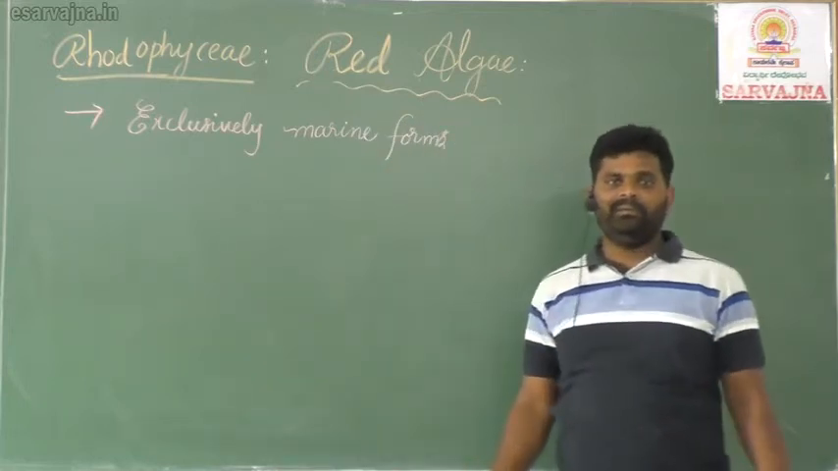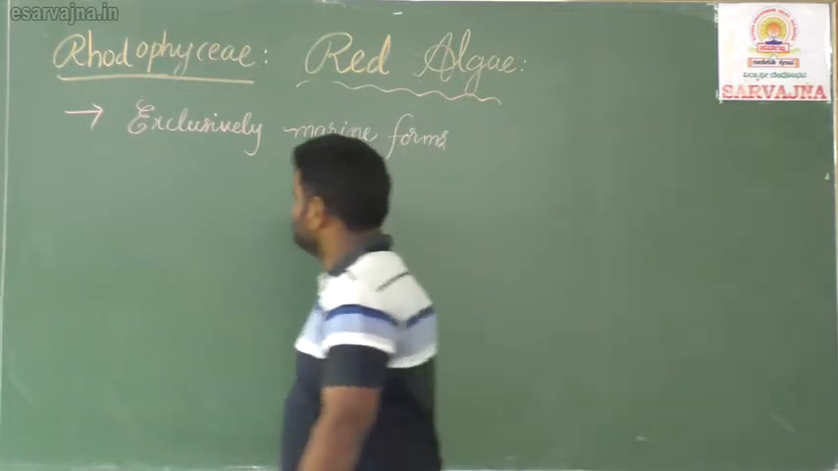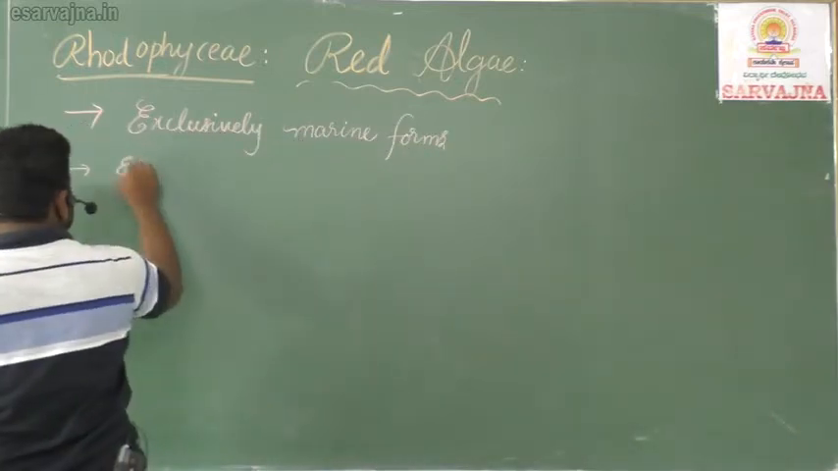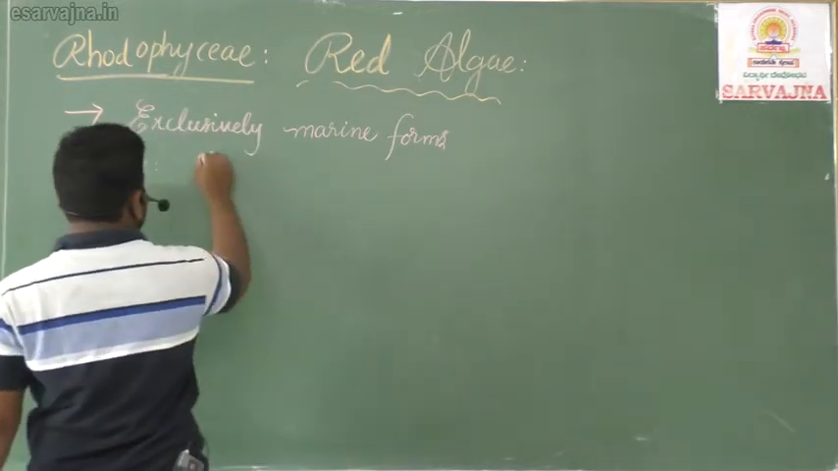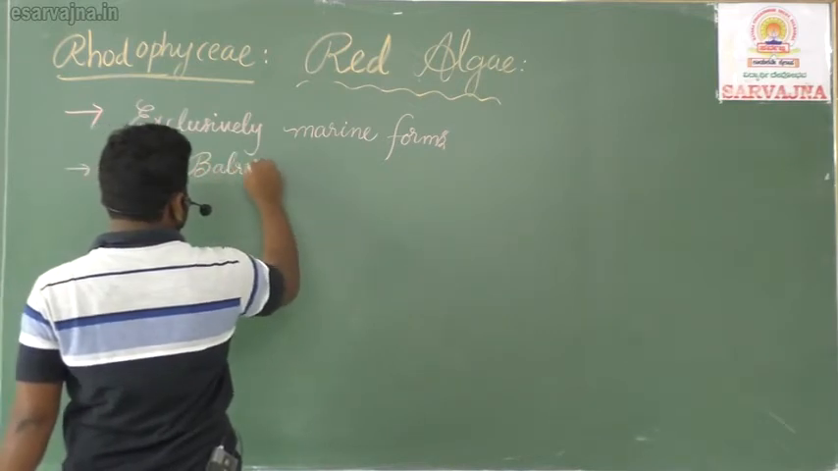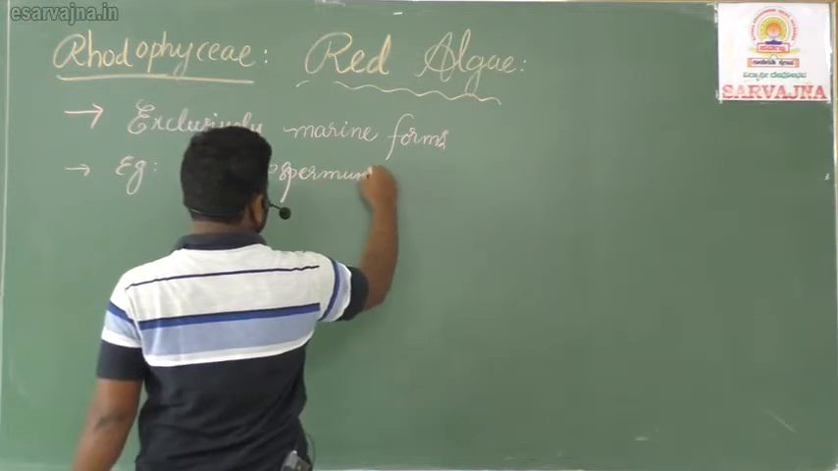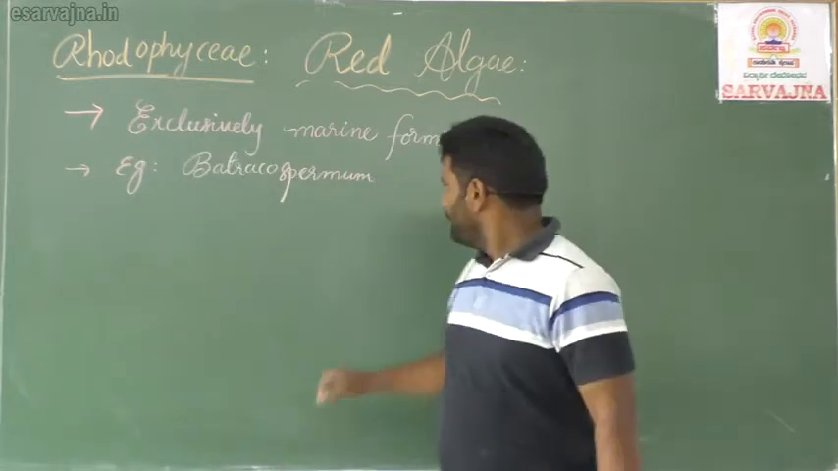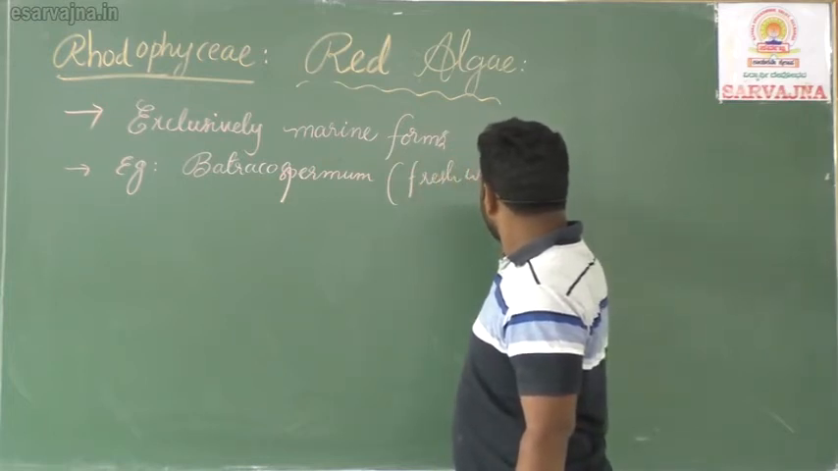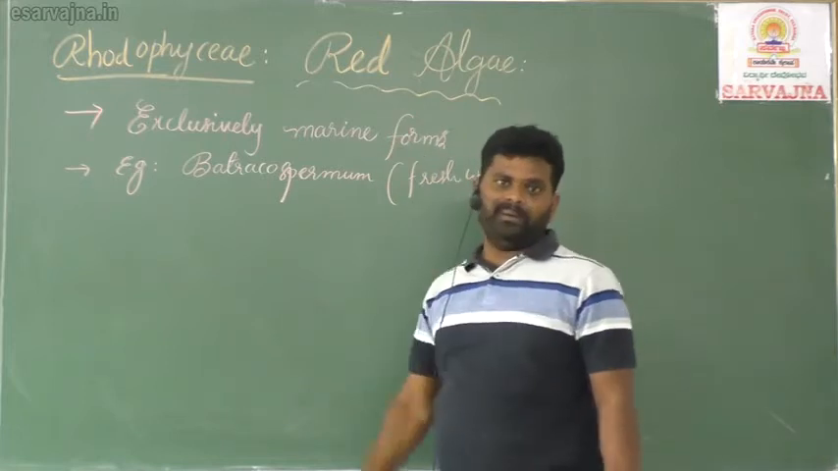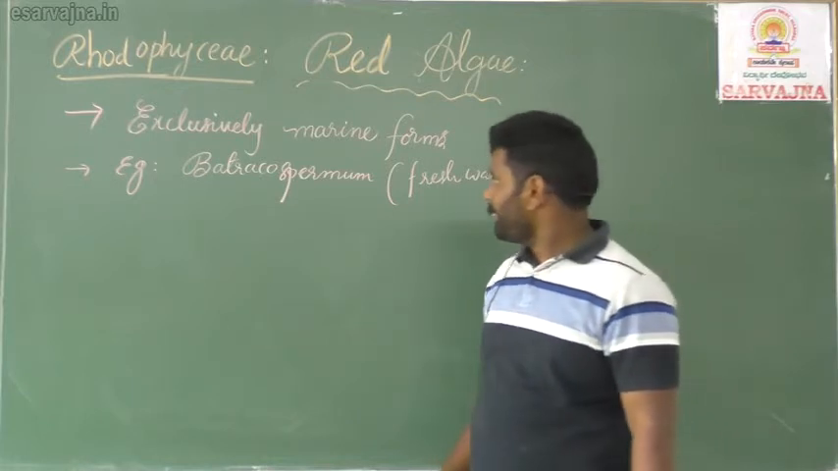They are only found in marine water, but there is an exception, which is a freshwater red alga, that is nothing but Batrachospermum. Batrachospermum is a freshwater red alga. Are you understanding, my children? This is a very important character.